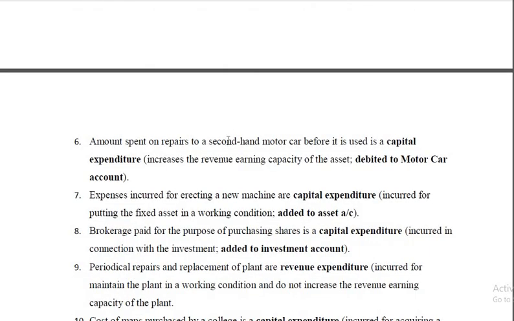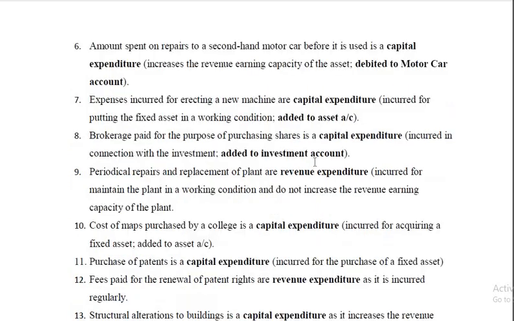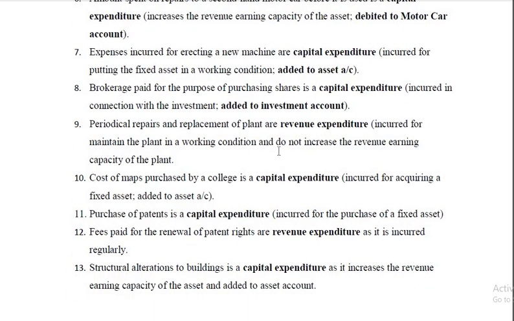Amount spent on repairs to a second-hand motor car before it is used is a capital expenditure, because that will enhance the revenue earning capacity of the asset. So it is debited to the motor car account and not debited to the income and expenditure account. Expenses incurred for erecting or installing a new machine are capital in nature and therefore added to the asset account. Brokerage paid for the purchase of shares is a type of investment and a capital expenditure, added to the investment account.